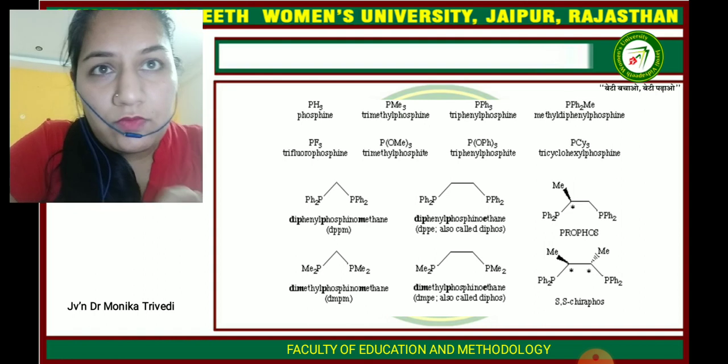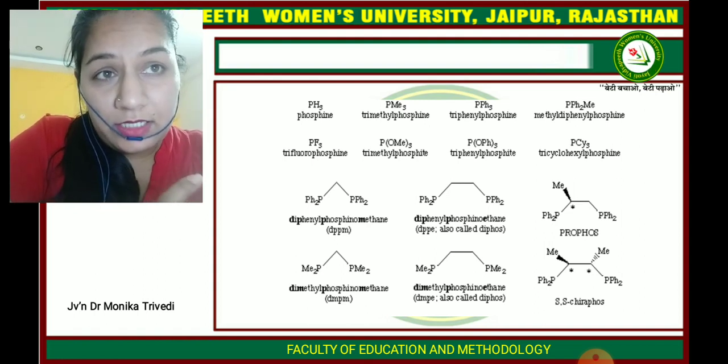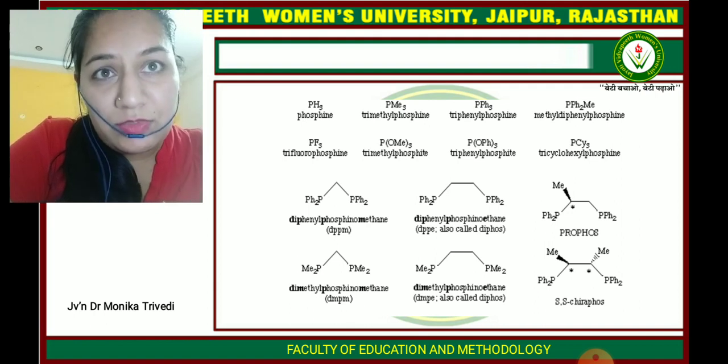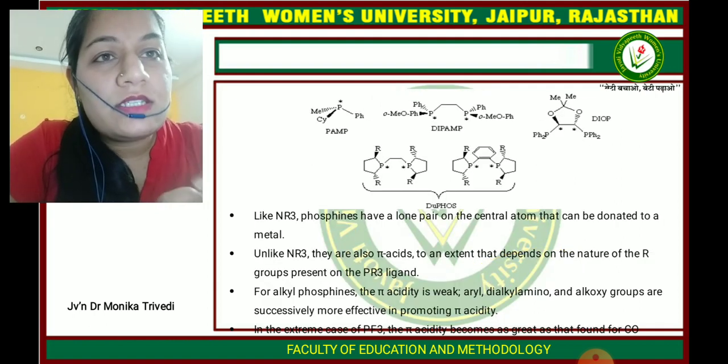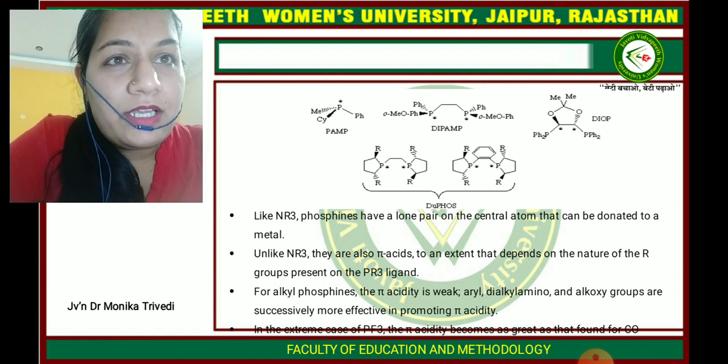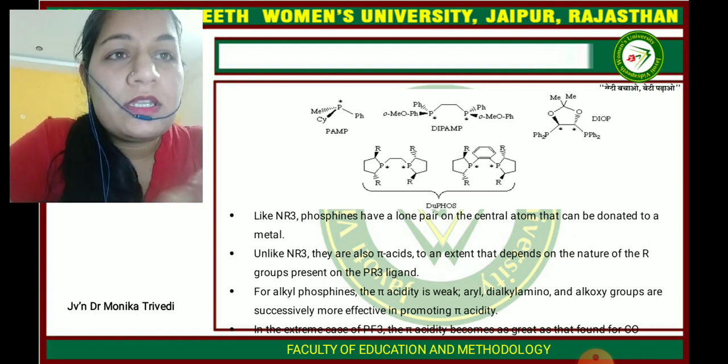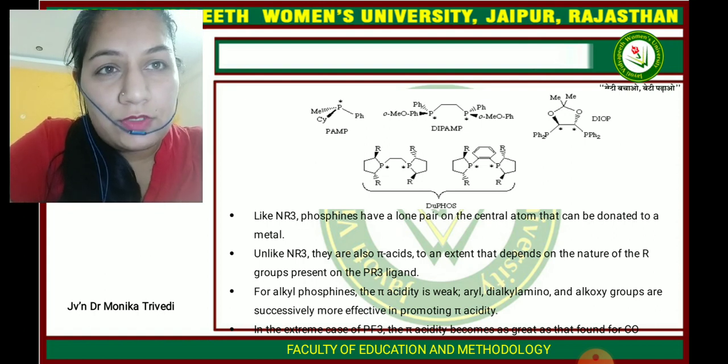These are some ligands having complexes which are present in organometallic chemistry. You can see another example like PAMP, DIPAMP. These all are examples of phosphine ligands present in the complexes.